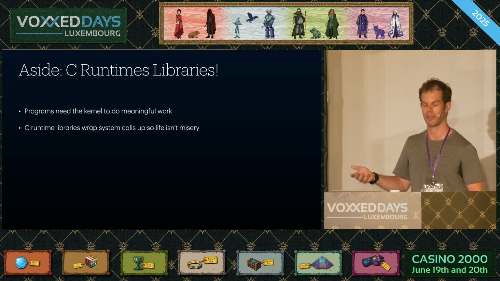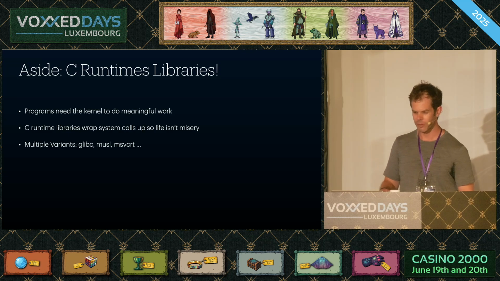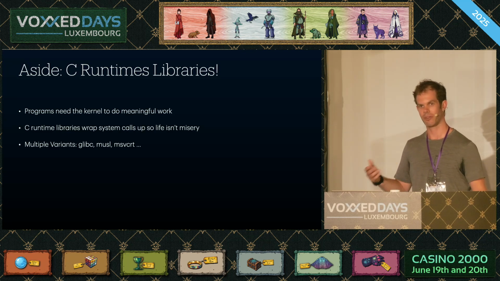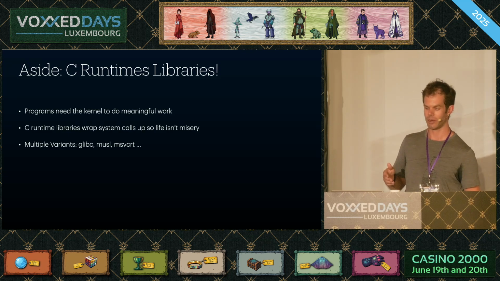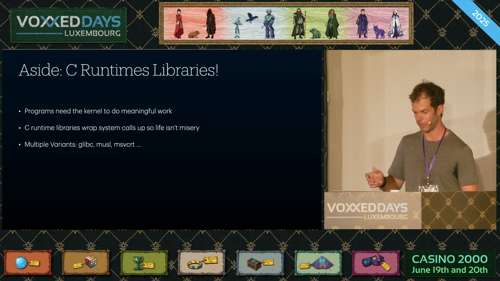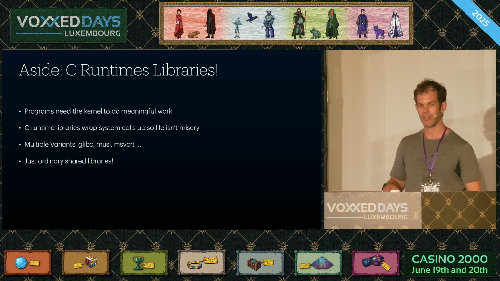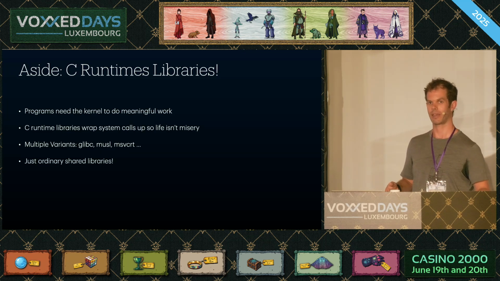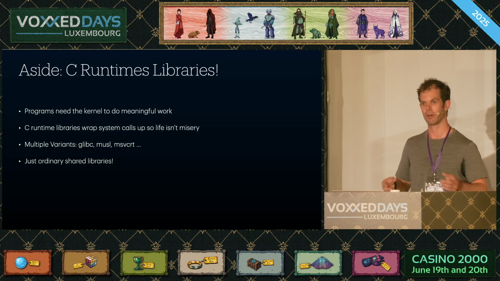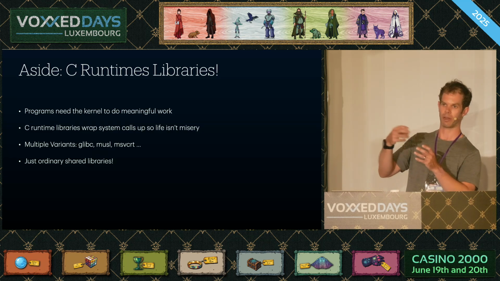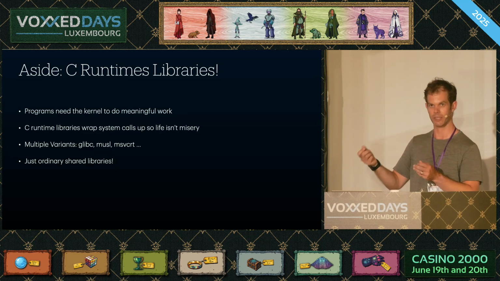These are things like glibc. There's a bunch of different variants. glibc, musl that we've just seen. These are the 2 main Linux ones. MSVCRT for Windows, if you've made the terrible mistake of using Windows, and probably heaps of other ones that I have never heard of. And they're just ordinary shared libraries. Like our libtag library is a shared library. It's a binary that we can load in other applications and call functions in at runtime.